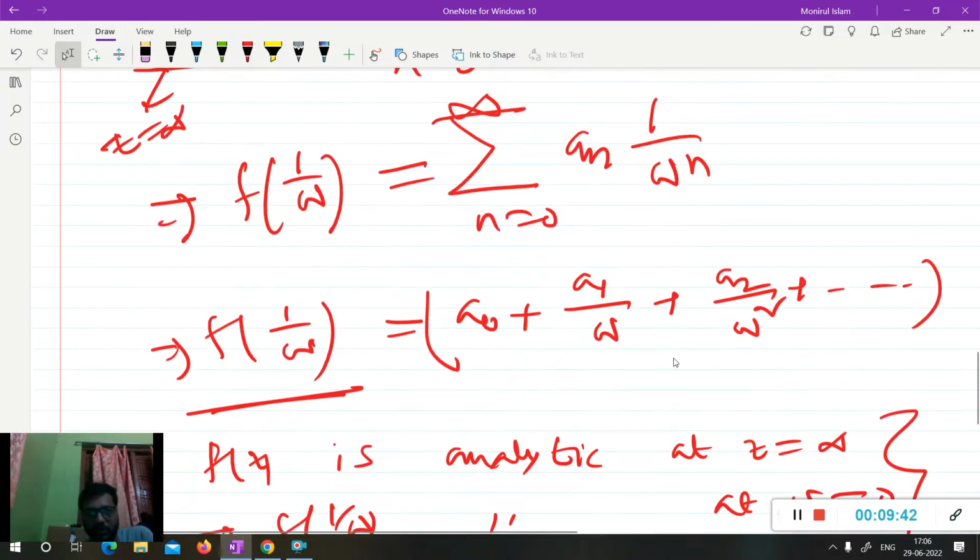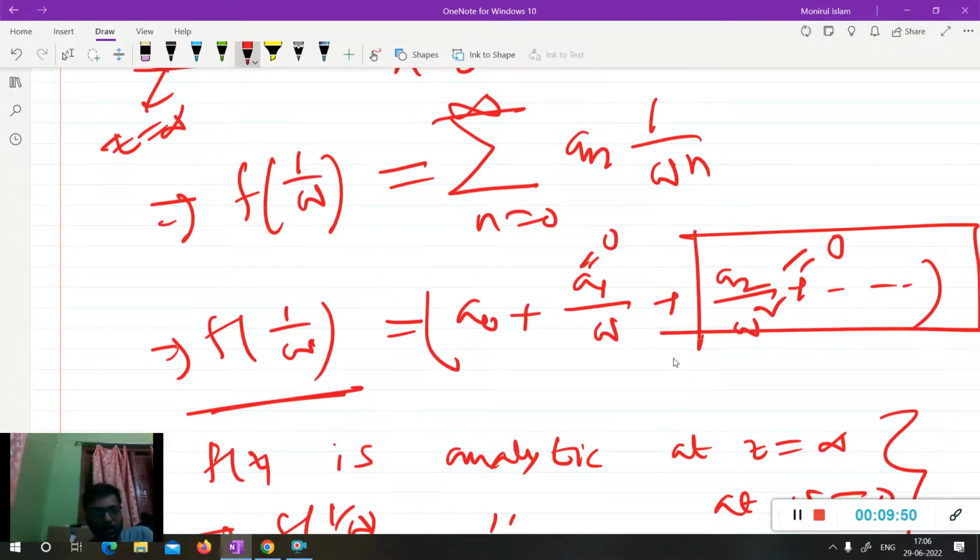So it's obvious that this coefficient a1 should be 0, a2 should be 0. Because if a1 is not 0, suppose a0 and a1 are non-zero and all others are 0, then f(1 by w) has a pole of order 1. If all coefficients are non-zero, then f(1 by w) has an essential singularity at w equal to 0. This is not possible because this is an analytic function.